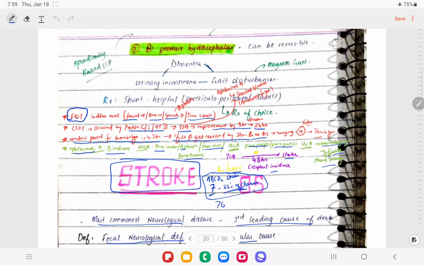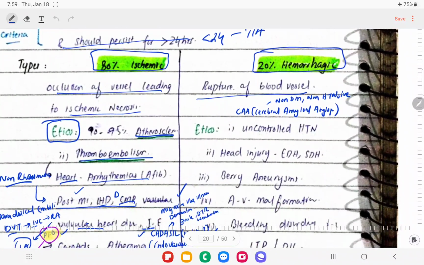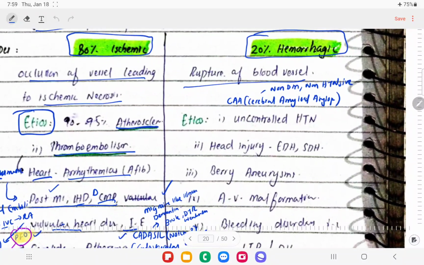So let's come back and discuss the causes of hemorrhagic stroke. This mostly happens because of rupture of blood vessels. Mostly patients are hypertensive. If there is an elderly patient who is normotensive with no history of diabetes and gets a hemorrhagic CVA, we're going to think the patient is having CAA, that is cerebral amyloid angiopathy. As a part of Alzheimer's disease, amyloid can also cause weakening of the blood vessels of the brain, and when these pop off, they cause hemorrhagic CVA.